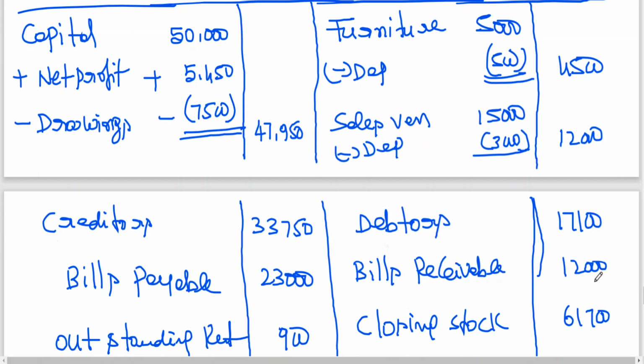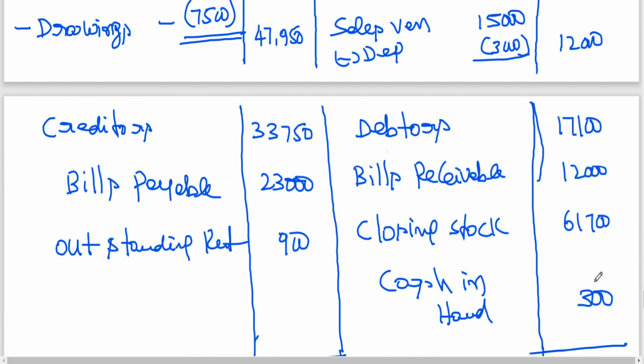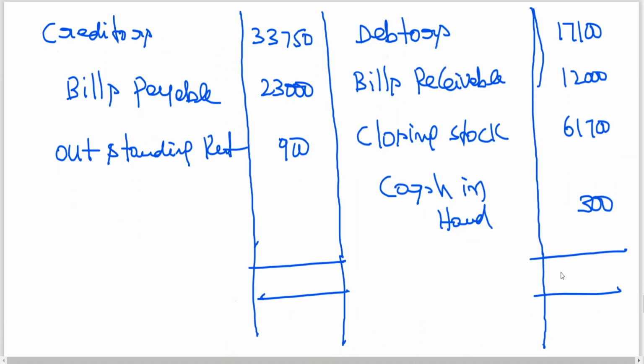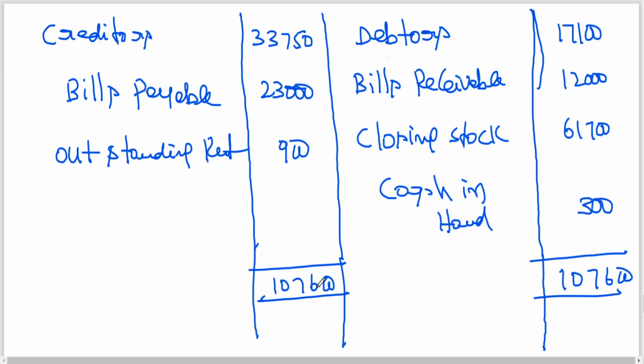Now you can see the asset side, 4,500 plus 12,000 plus 300. It is coming to 1,07,600. We have to cross check with this.